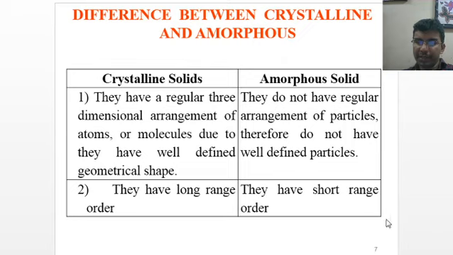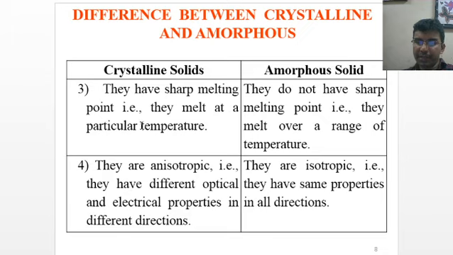Difference between crystalline and amorphous. Crystalline solids have a regular three-dimensional arrangement of atoms or molecules, due to which they have a well-defined geometrical shape. But amorphous solids do not have a regular arrangement of particles, and therefore do not have a well-defined shape. Crystalline solids have long range order, amorphous solids have short range order. Crystalline solids have a sharp melting point, they melt at a particular temperature. Amorphous solids do not have a sharp melting point, they melt over a range of temperature.